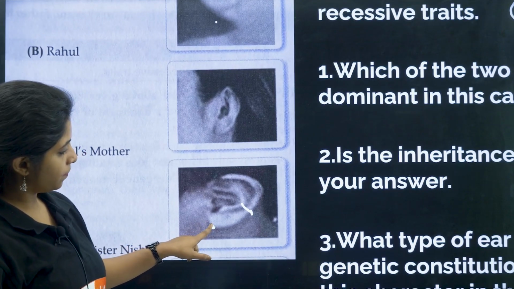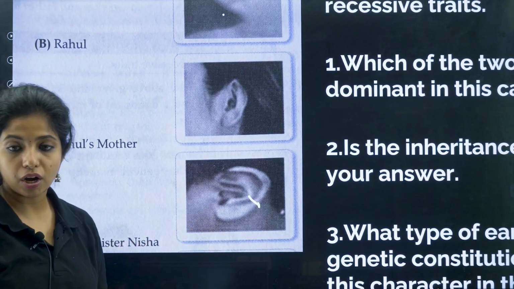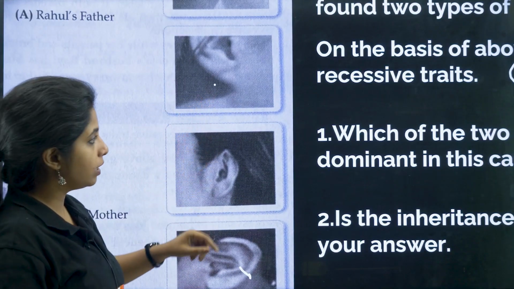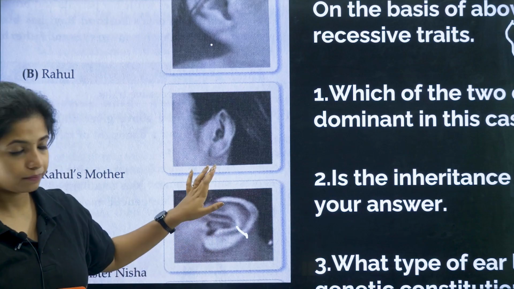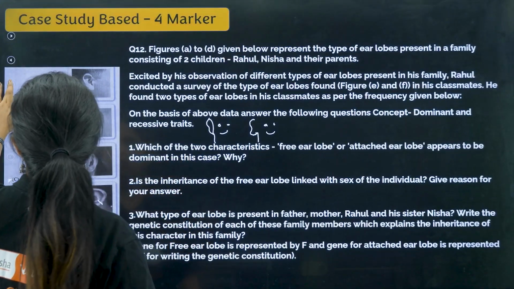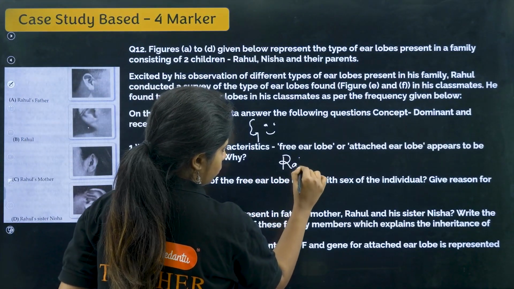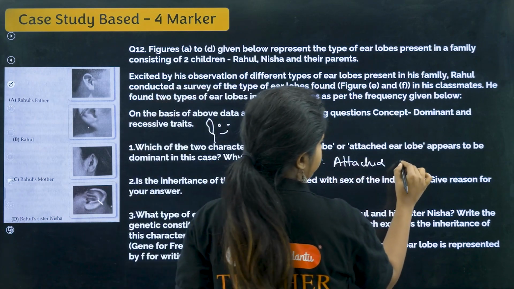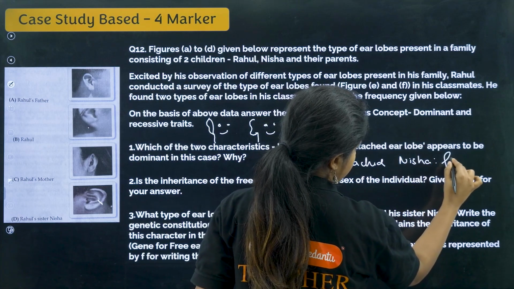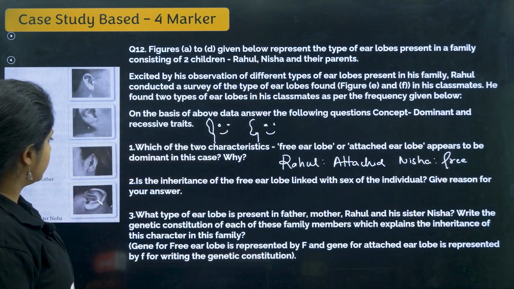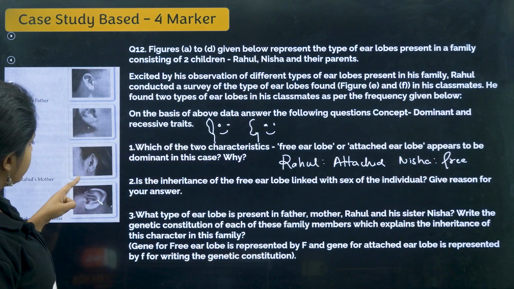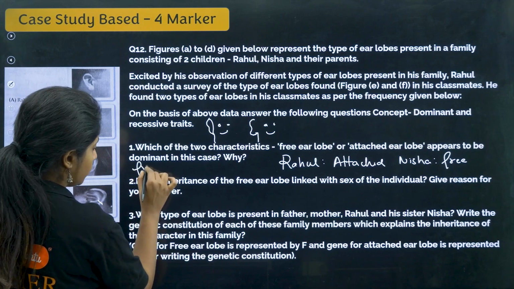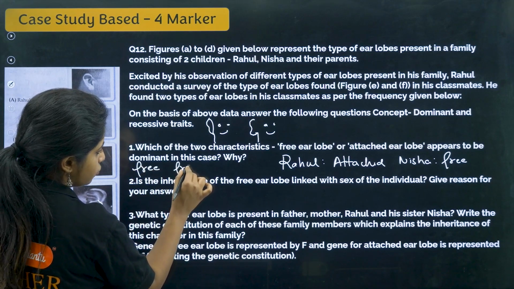And Rahul's sister Nisha also has free earlobe. So both the children, one has attached earlobe, Rahul has attached, and Nisha has free. So let me write that first. Rahul has attached, whereas Nisha has free earlobe. Okay, cool. If we talk about the parents, I assume that both of them have free earlobes.